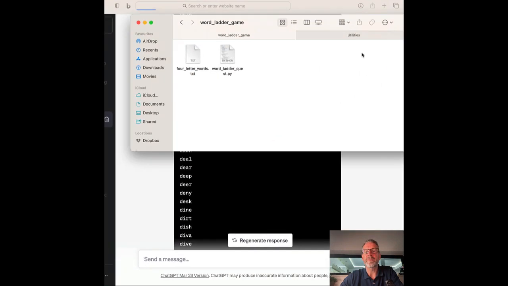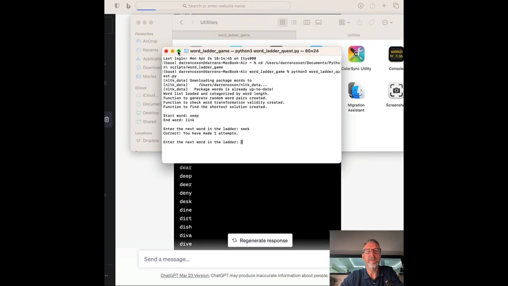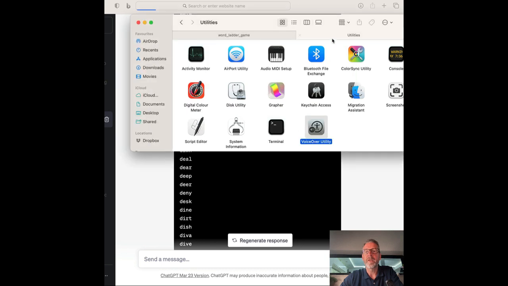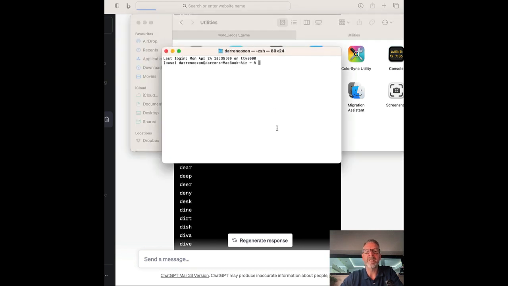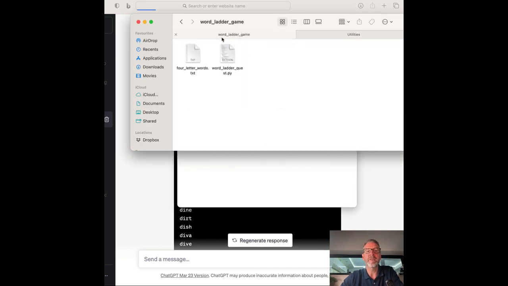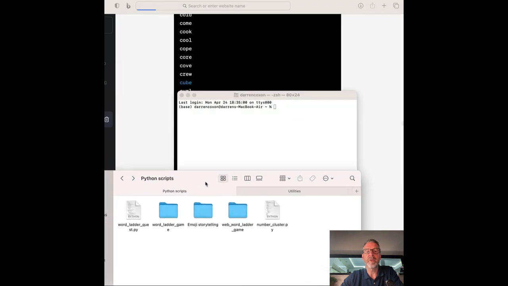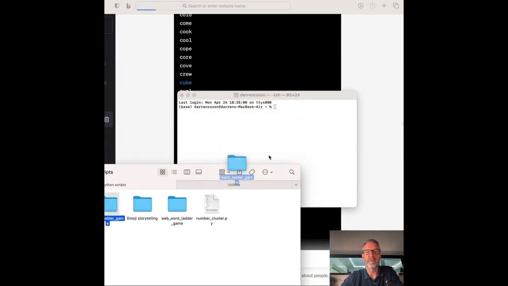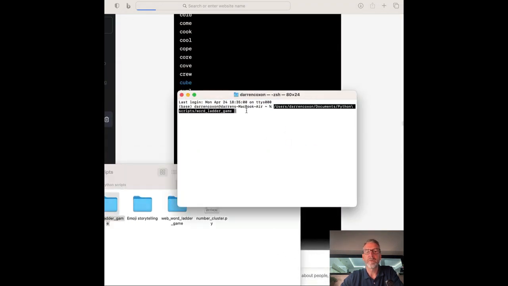And then all you do, let me just get rid of this one I did before. There we are. Okay, so all I'm going to do is this. I'm just going to open up Terminal. Terminal is the function in the Mac which you can run programs from. First thing I'm going to do is I need to point Terminal towards the folder that the game is in. And it's just like, it's the terminal version of double clicking on the folder to open it up. I just put CD and then it opens.